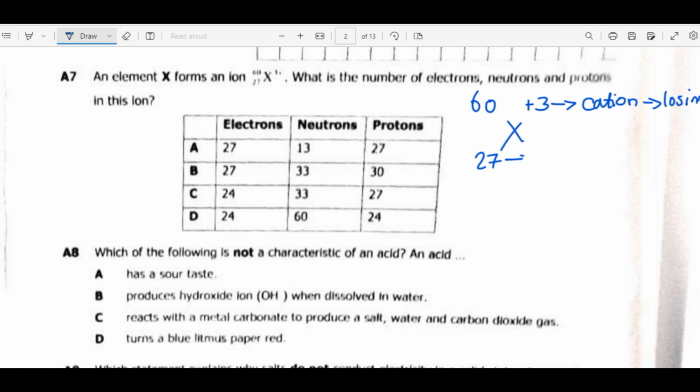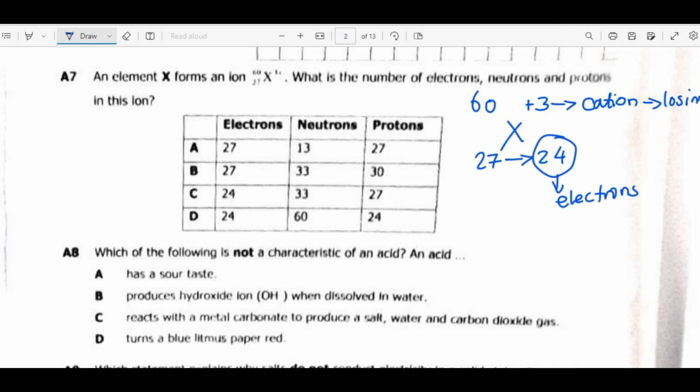So here, for us to find the number of electrons, before this element forms an ion, it had 27 electrons. So this means that 3 electrons were given out. So if we subtract 3 from 27, we get 24. So in this particular ion, we need to have 24 electrons. Why? Because 3 electrons were given out.